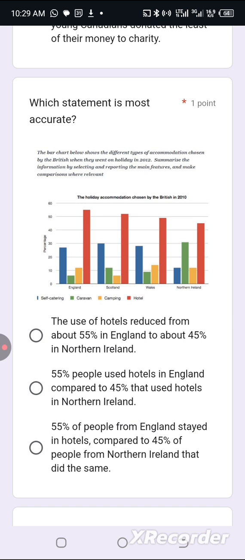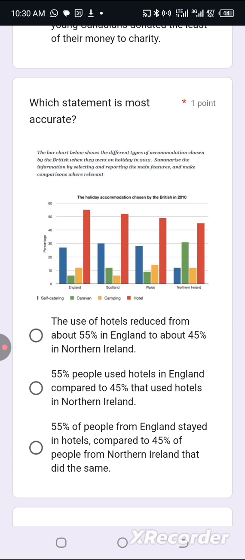Option B, 55% of people used hotels in England. No. 55% of people from England used hotels. That's how it should sound. Not "used hotels" because these people went on vacation. We don't know whether they went on vacation in England or went out of England, but we know they went on vacation. And they stayed in 4 different places during their vacation. So this option B is off.